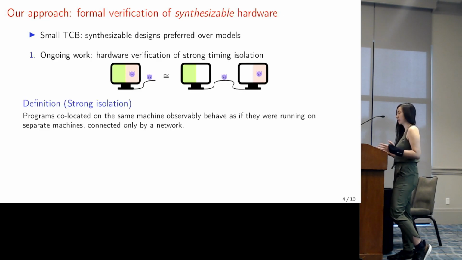This approach has two steps. The first step is the focus of the rest of this talk, which is doing hardware verification of strong timing isolation. This means that programs located on the same machine observably behave as if they were running on separate machines connected only by a network. So at a high level, the attacker can communicate with the victim only through a dedicated API. They can observe public interactions with their associated timestamps, but they cannot infer information through shared resources such as buffers or caches.